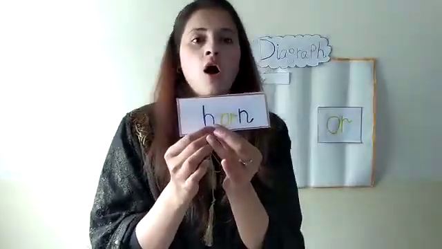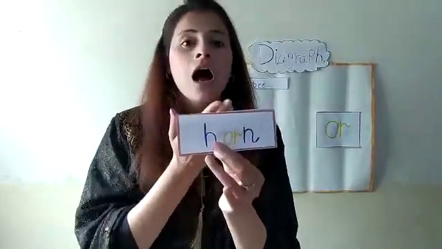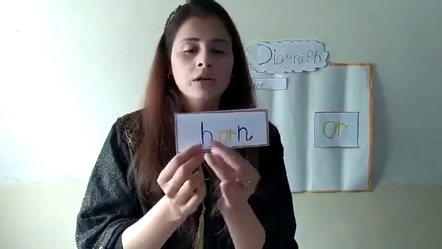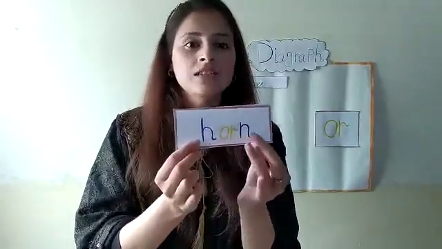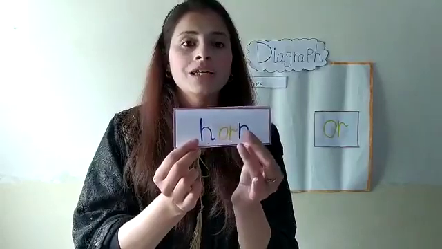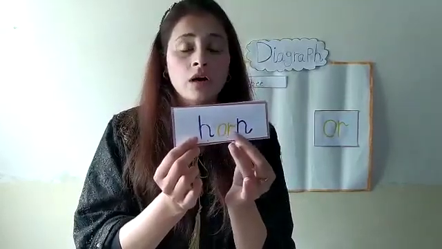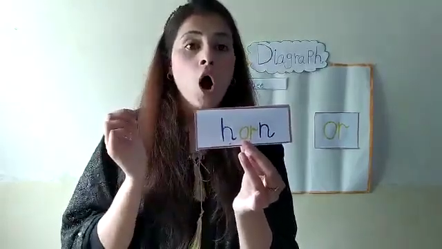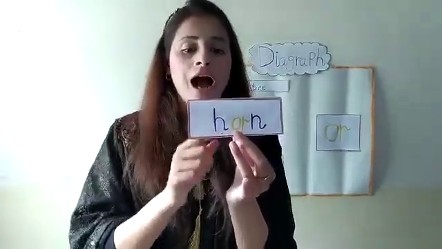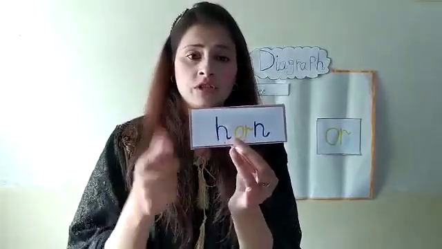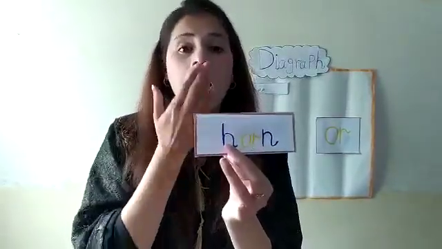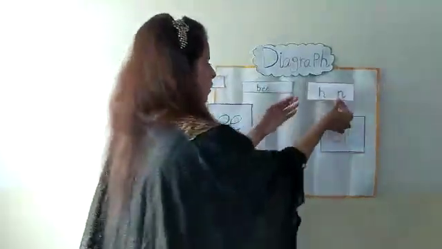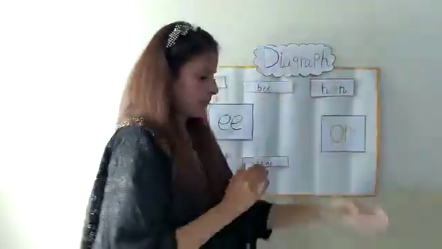The first word is horn. O, N, horn. O, N, horn. And how many sounds in a horn word? 3 sounds. O, N, horn. Again, I will do it again for you guys. O, N, horn. And I'm going to put this horn on the chart paper.